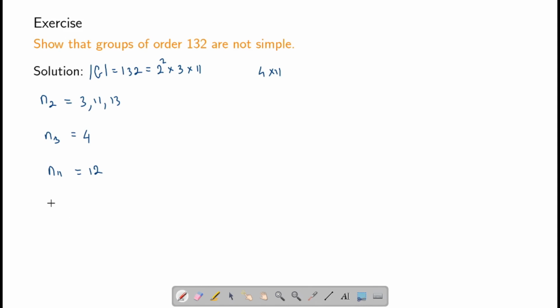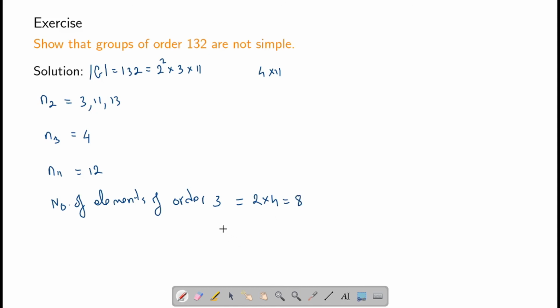Therefore, we see that the number of elements of order 3, since a 3 Sylow subgroup in this case will be of order 3, we know that the intersection of any 2 3 Sylow subgroups needs to be the identity element. Therefore, the number of elements of order 3 will be 2 times 4, which is 8.